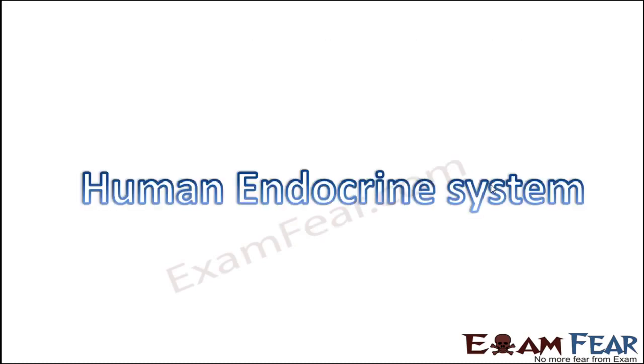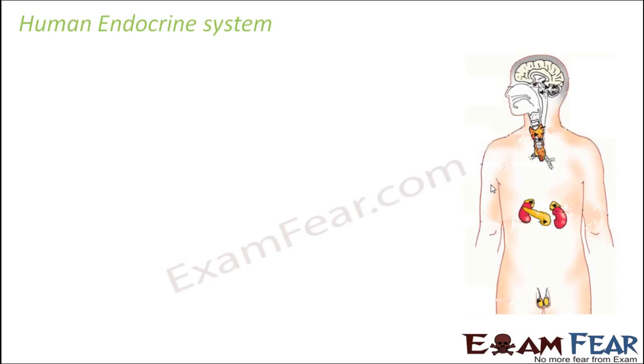Let us now talk about the human endocrine system. When we talk about the human endocrine system, what are we going to cover in this topic? We are going to cover all the endocrine glands, because all the endocrine glands produce some specific hormones, and each of those hormones has a specific role in the human body. So that is what we will see in this topic of human endocrine system. Once we cover all the endocrine glands and the hormones produced by them, then we will talk about the mechanism: how hormones work, how hormones reach their target cells and how they act as chemical messengers. So we'll see that portion later.